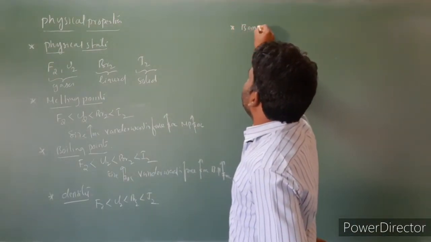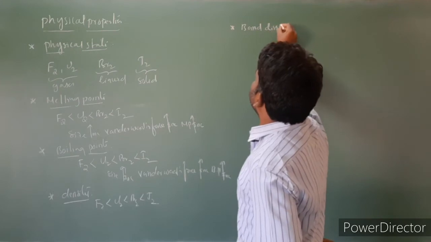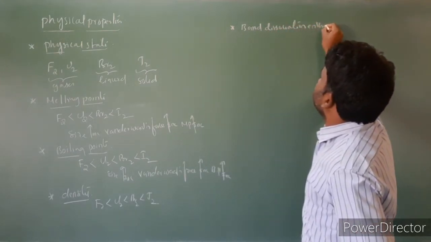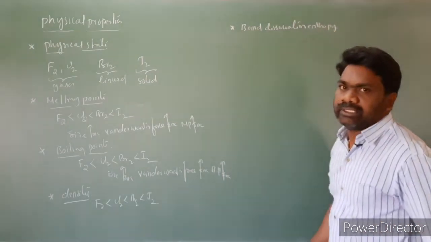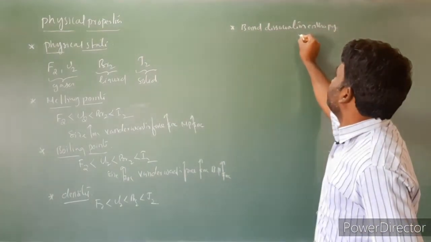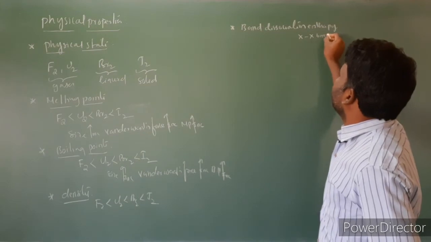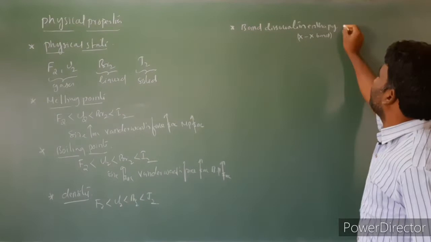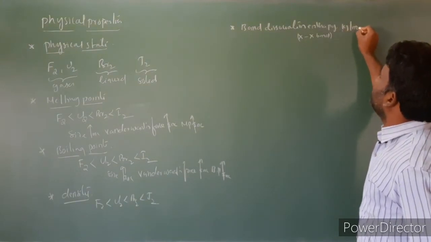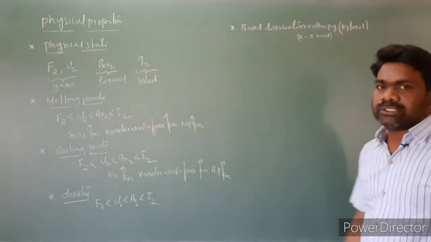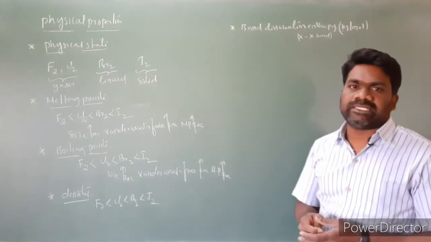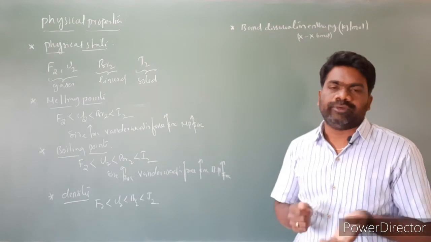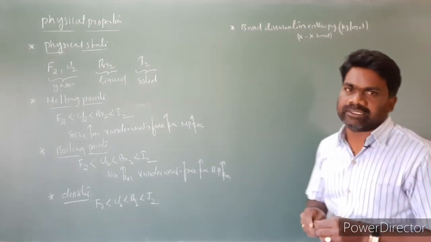bond dissociation enthalpy. Bond dissociation enthalpy of the X-X bond in kilojoules per mole. While moving from top to bottom, atomic sizes increase. As a result, X-X bond lengths increase. Then the bond dissociation enthalpies we expect to decrease.